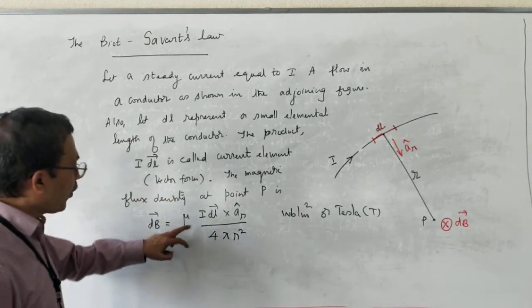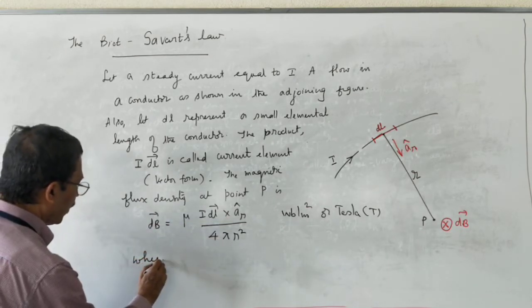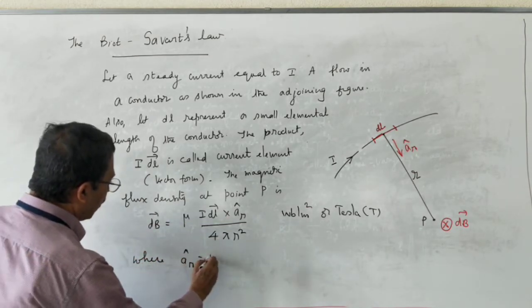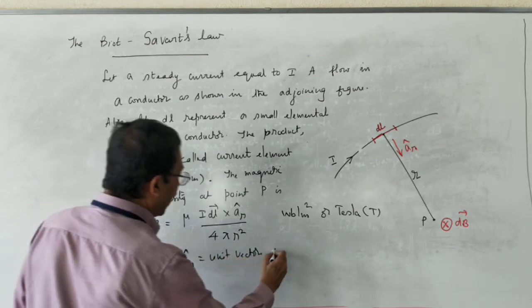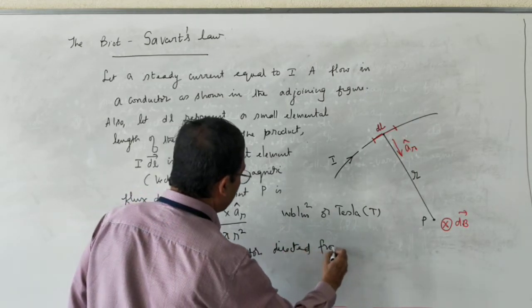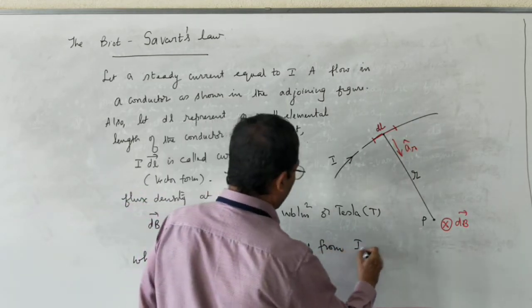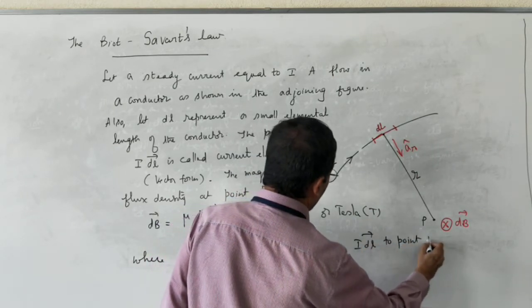What is a_R cap here? Where a_R cap is equal to the unit vector directed from vector I dl to point P.